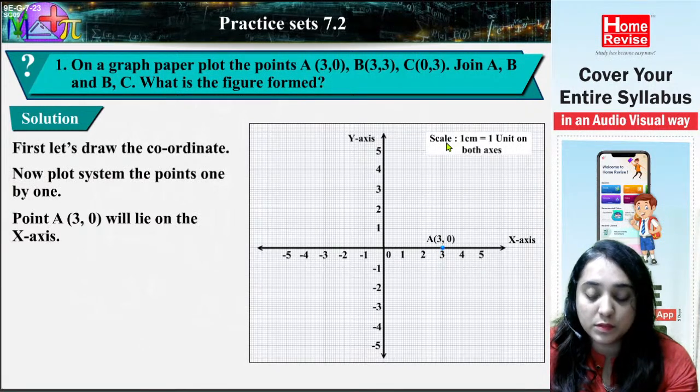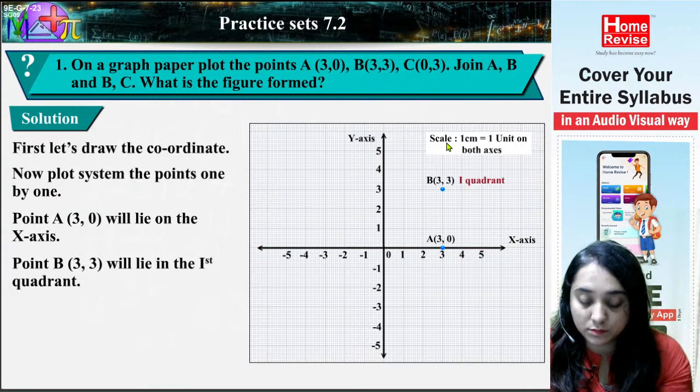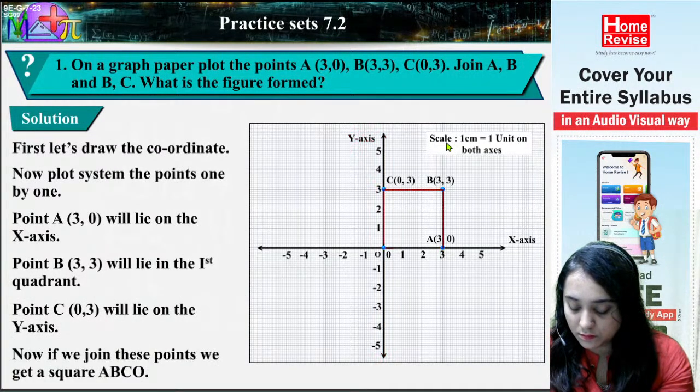Now plot the points one by one. Point A (3,0) will lie on the x-axis. Point B (3,3) will lie in the first quadrant. Point C (0,3) will lie on the y-axis. Now, if we join these points, we get a square OABC.